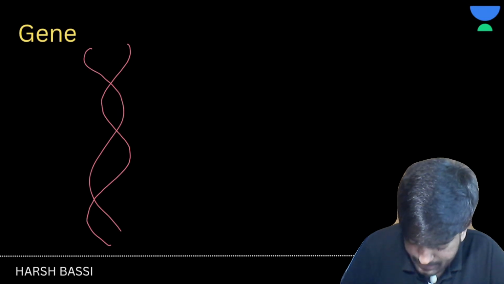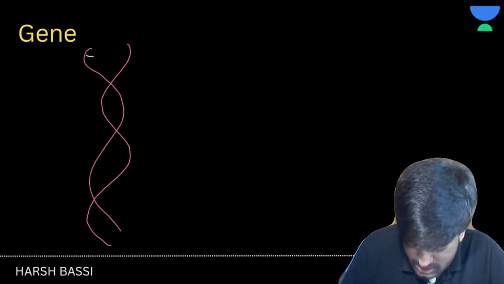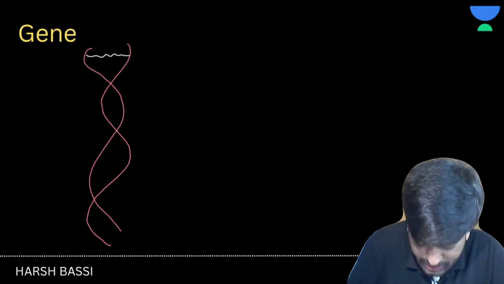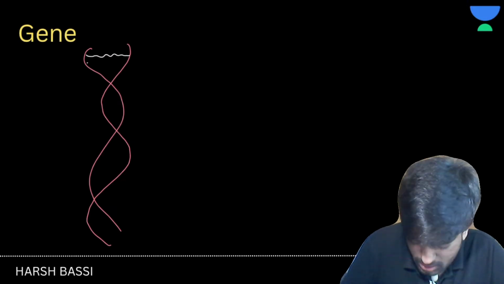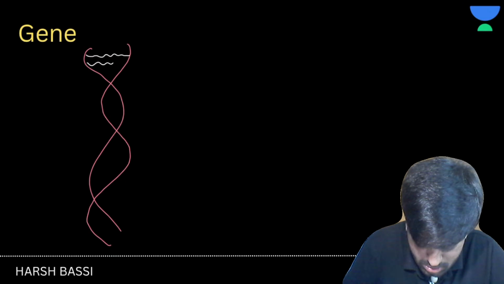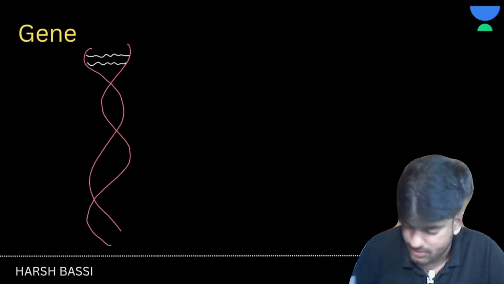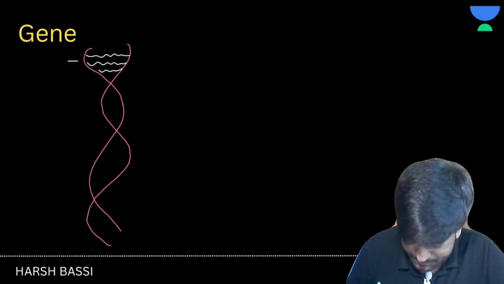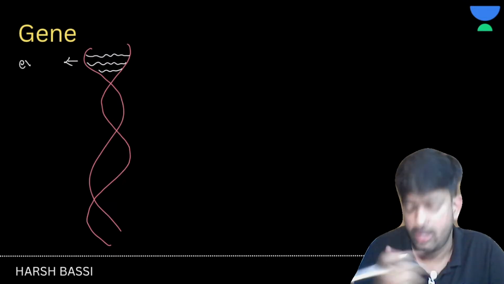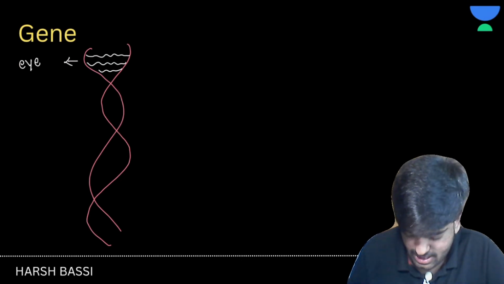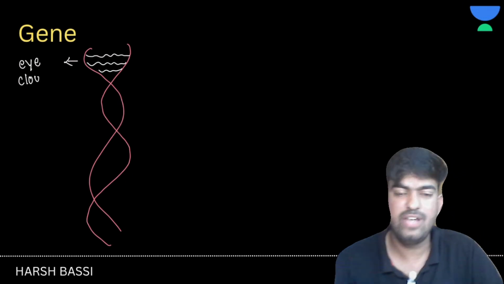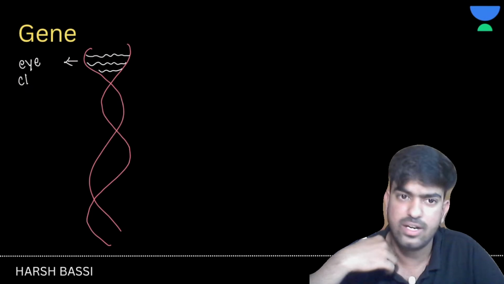So in this particular DNA, let's suppose that this thing is coding for your eye color. I know the color spelling is wrong. This thing is coding for the eye color. And this thing may be coding for your, what should I say, hair color. Right? So we have this eye color and we have this hair color.